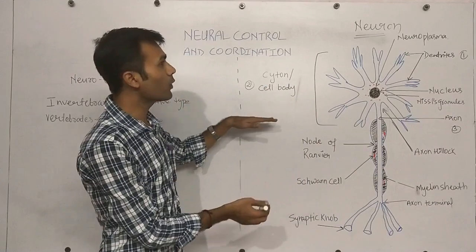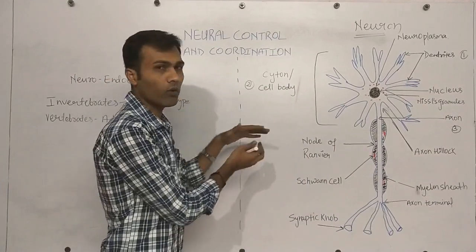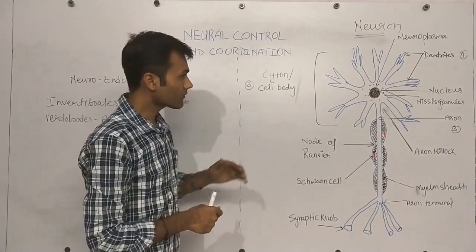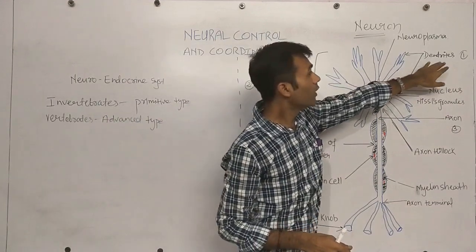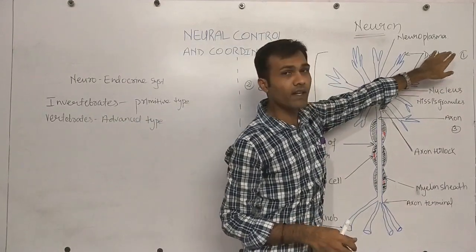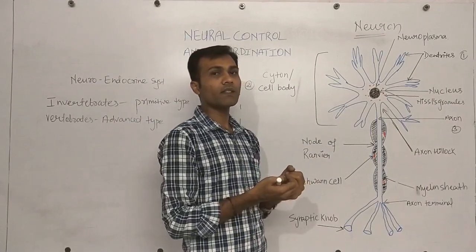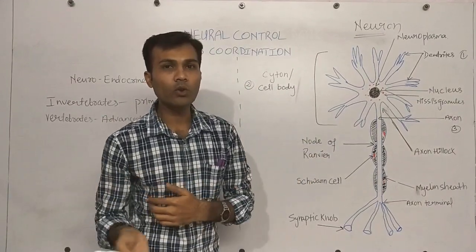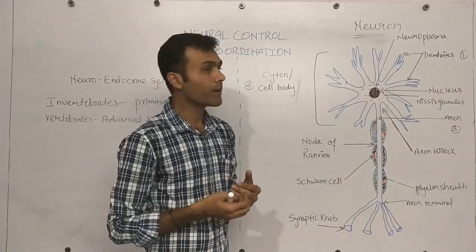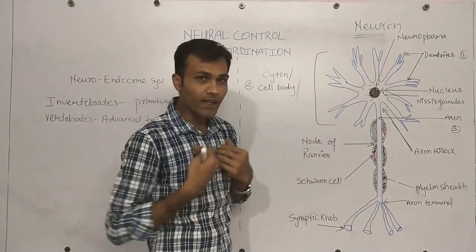Now we are going to learn how a neuron works and functions. As we know, the neuron is divided into three parts. The first part is the dendrite. The function of the dendrite is to collect the nerve impulses coming from the different organs or from the brain. In other words, it receives the message.